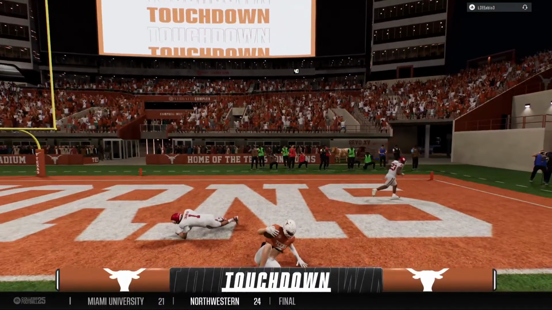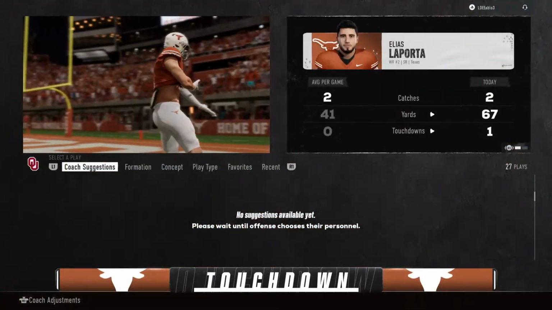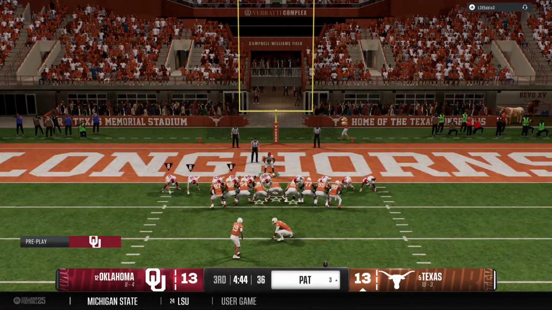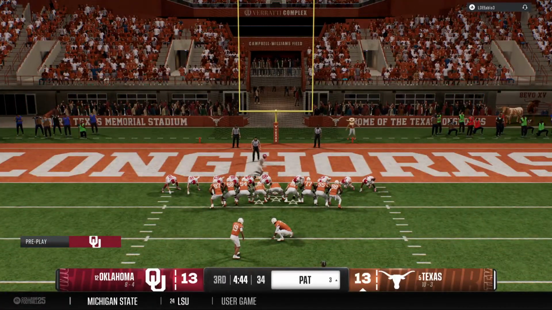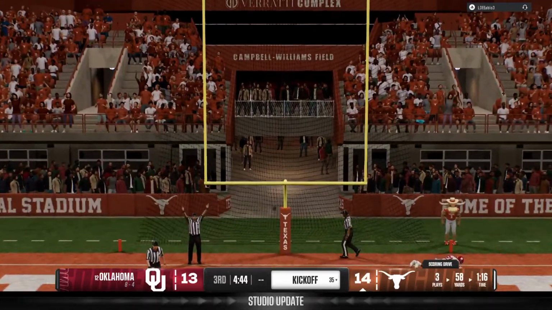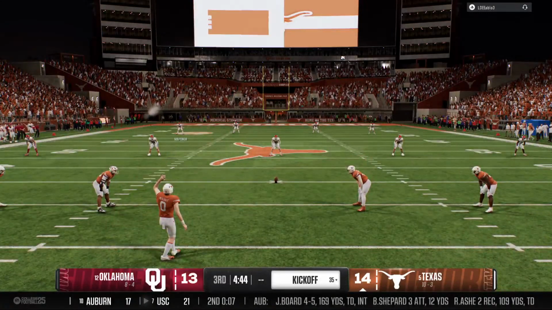Touchdown, Longhorns. This quarterback on fire today. This guy can do it all. We've seen him go behind coverage and make plays downfield. We can see him catch the ball underneath, just like this. When he catches the football, he is so dangerous after the catch. This one leads him into the end zone for the 6 points.